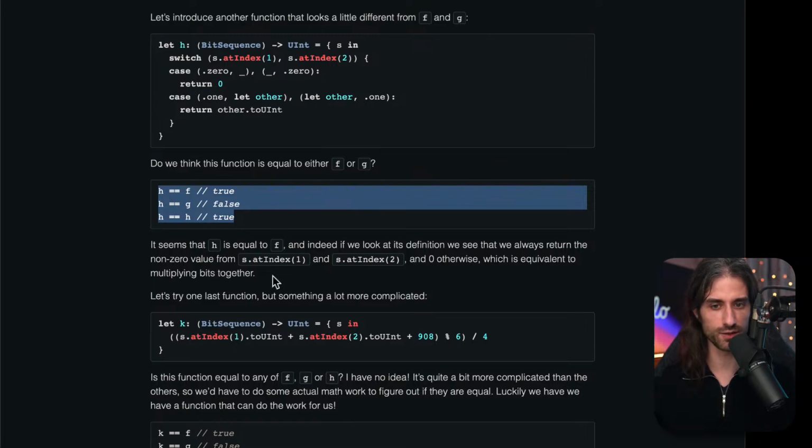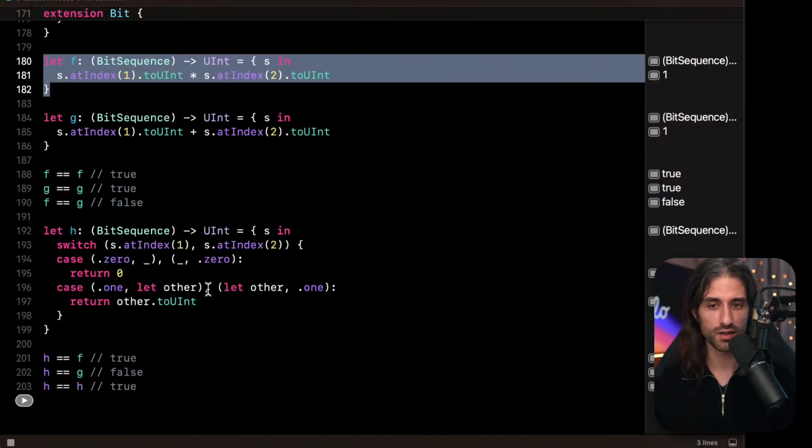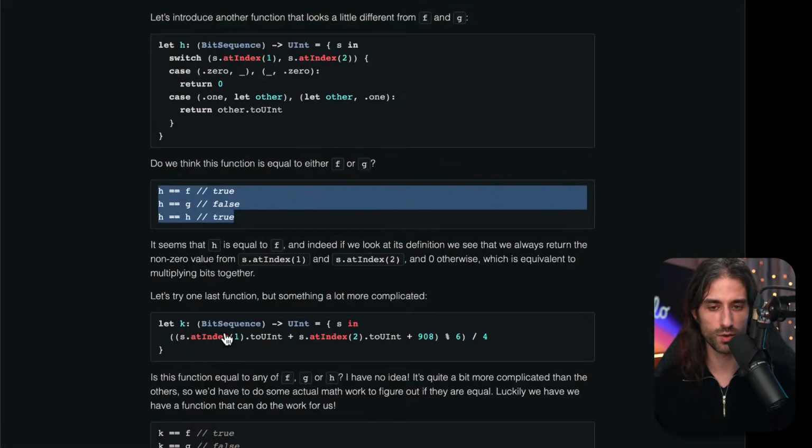So it seems that h is equal to f, and indeed, if we look at its definition, we see that we always return the non-zero value from s at index 1 and s at index 2, and 0 otherwise, which is equivalent to multiplying bits together. So this was basically multiplication being implemented for each possible case in a discrete case, like a bit, because it's either 0 or 1.